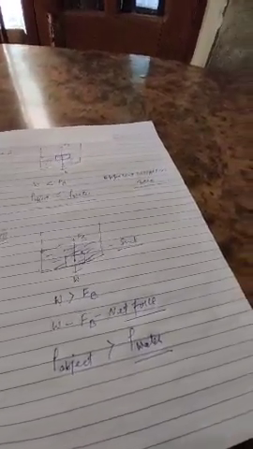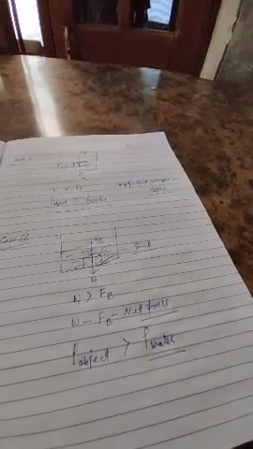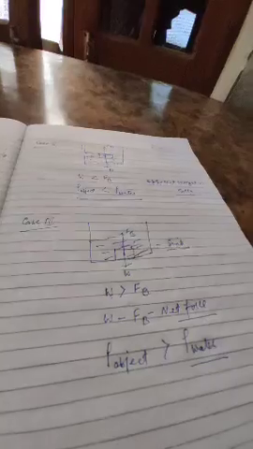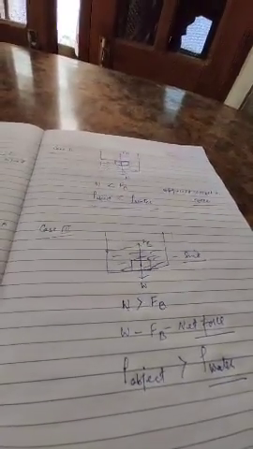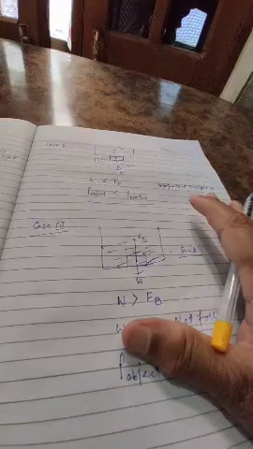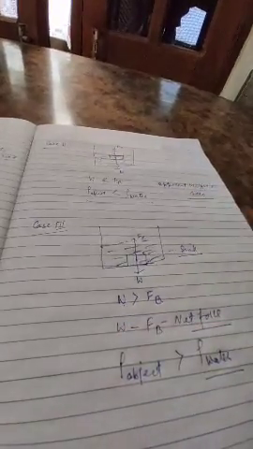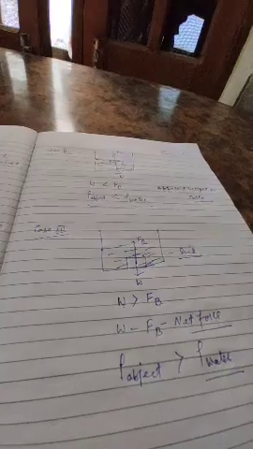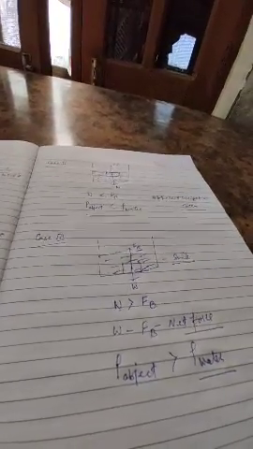Now some applications are given. Application of flotation, like ice floats in water. I think if you are able to understand this concept, you will be easily able to answer all these questions. Like ice floats in water. So what is the logic?